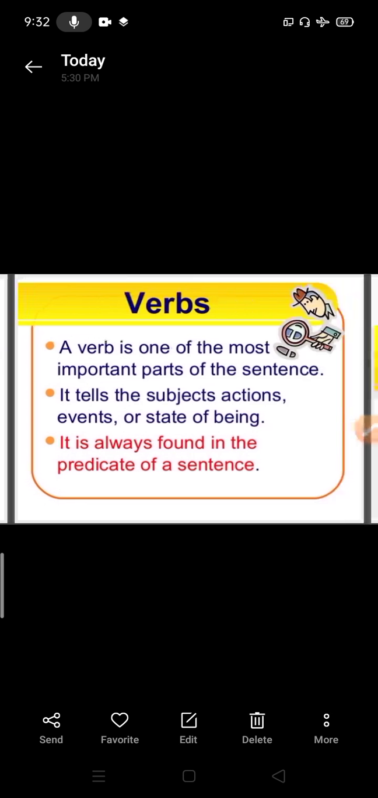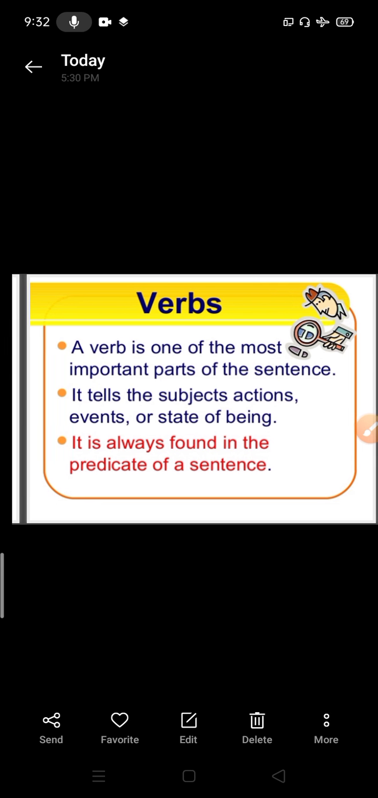A verb is one of the most important parts of the sentence. It tells the subject's actions, events or state of being. It is always found in the predicate of a sentence. Verbs basically are the action words. Action words are called verbs.